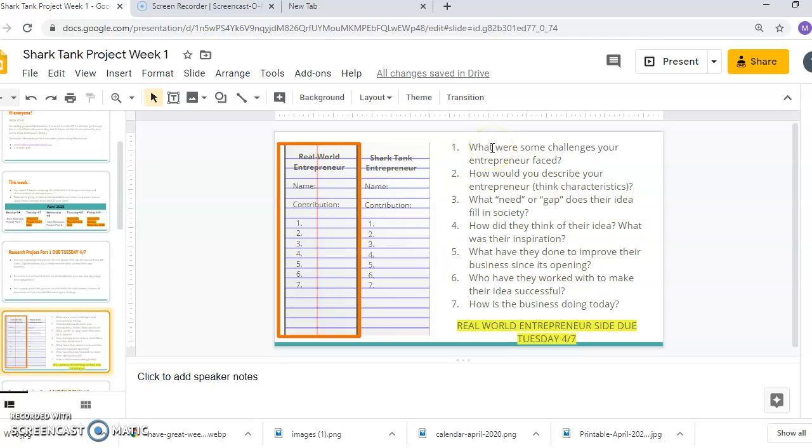So I'm going to use Mark Zuckerberg today as my entrepreneur. Mark Zuckerberg is credited with the founding of Facebook. So I would put his name on this side and I would put Facebook as my contribution. And when I'm starting to think through my questions, I'm going to give you some hints and some tips today to how we might do some research to answer these questions.